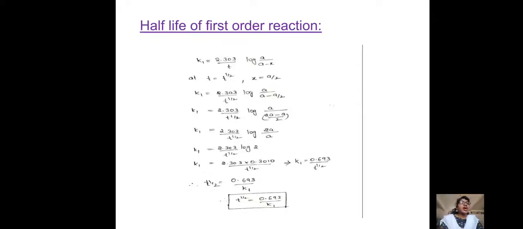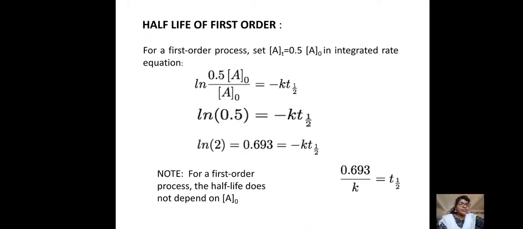In the generalized equation, the concentration is decreased to half, 0.5 is 1 by 2 of A, half of its value. Upon calculation we get 0.693 by K, the half-life of the first order reaction.